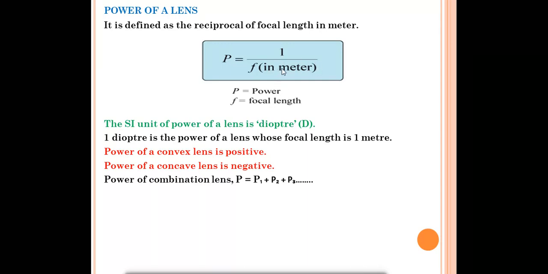The focal length should always be in meter. It should not be in centimeter. If in the question it is given in centimeter, you have to convert that into meter. After that only you can find the power of the lens.